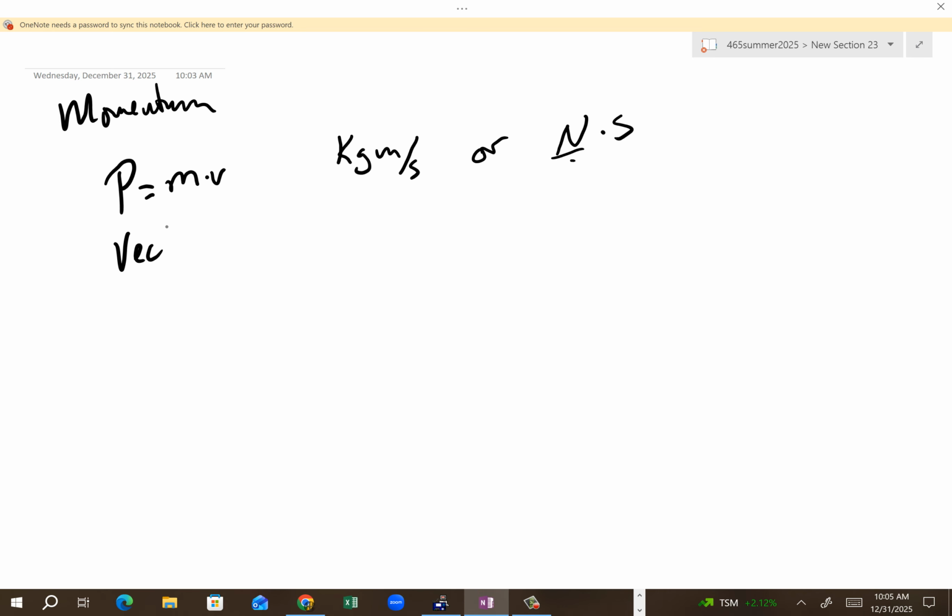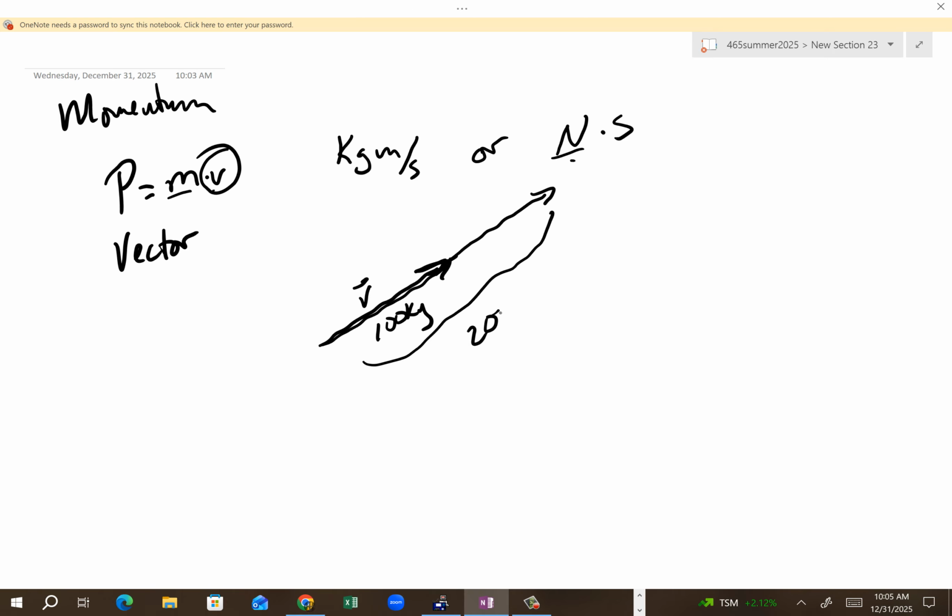This is a vector. How do I know it's a vector? Because velocity is a vector, sir. That's how I know. Well, what are you saying? I'm saying that your velocity is going this direction. I times it by m, how much mass you have. And let's say if this is you and you have 100 kilograms of mass, and this other fat guy has 200 kilograms of mass, you see his momentum will be twice as long as yours. Yes? If you had the same velocity.